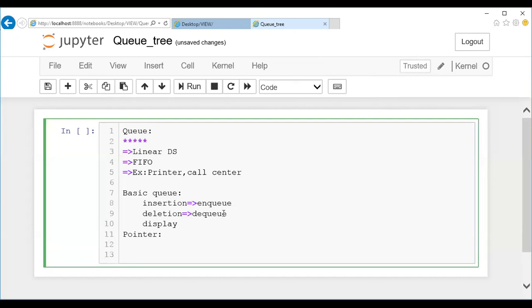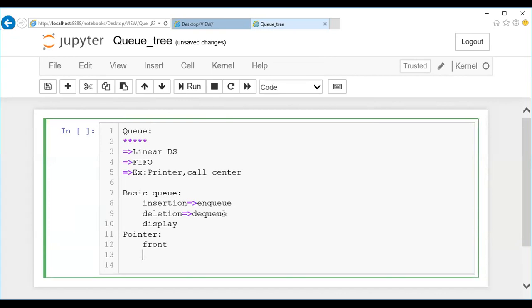Tanuja, fine. For a queue, it is not one; we'll be having two pointers. One is known as front and the other is known as rear. Front shows the beginning, and rear states the end of the queue.